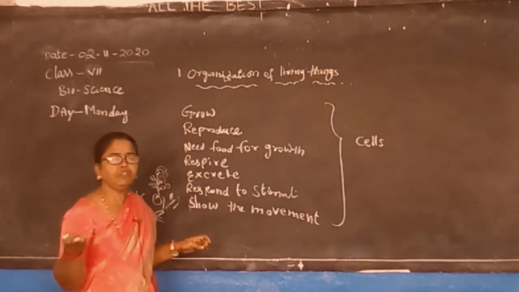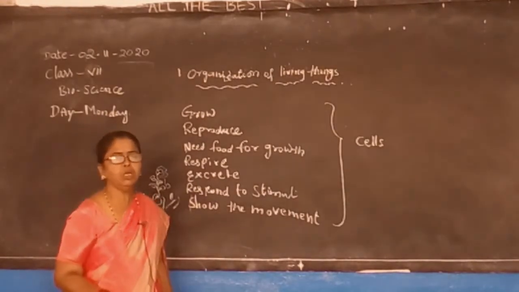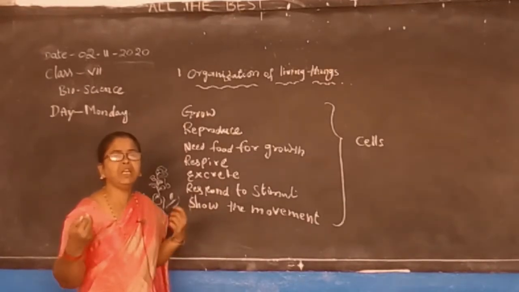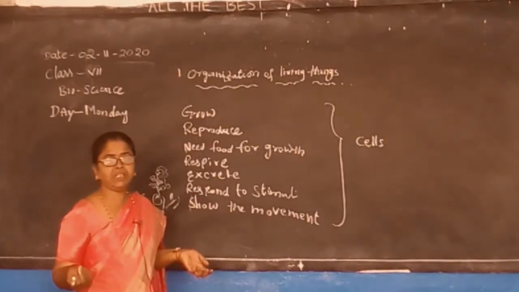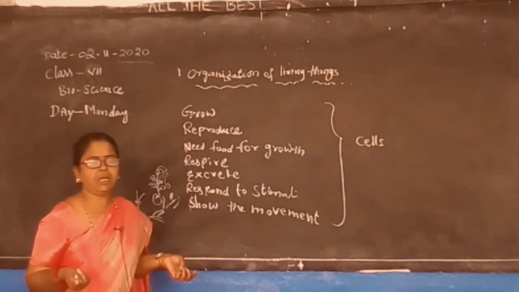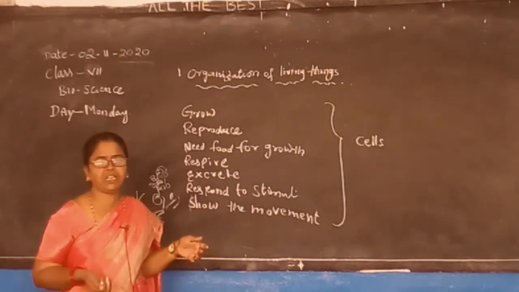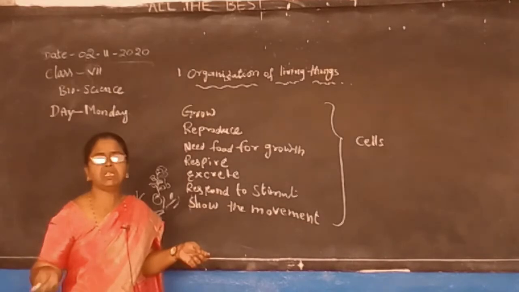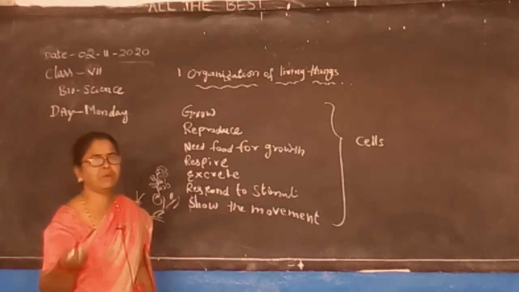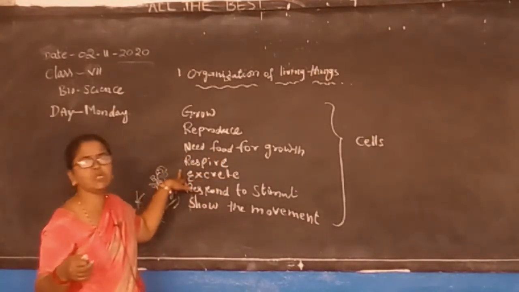We know that if there is no food, we can't grow, we can't do any kind of work. Plants, human beings and animals also need food, and they need the type of food they eat. Suppose the plants take water and sunlight, and human beings eat different types of food needed for us. Different animals eat different types of food depending upon their habitat. And food is needed for growth and respiration.